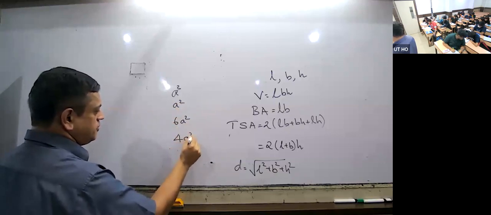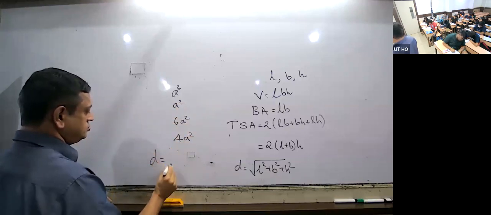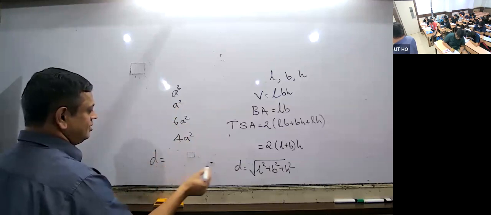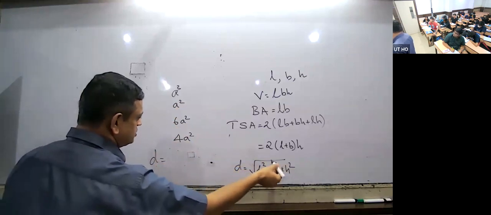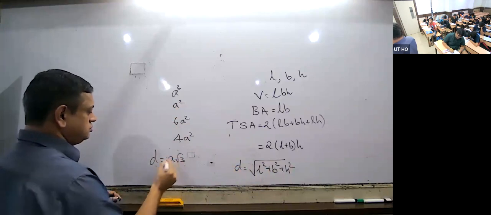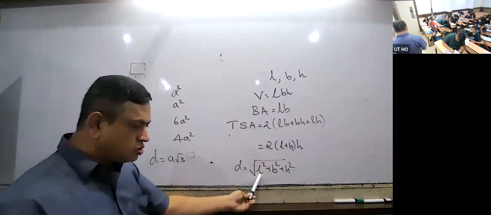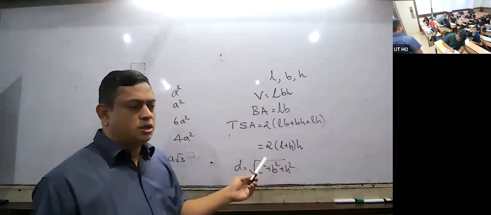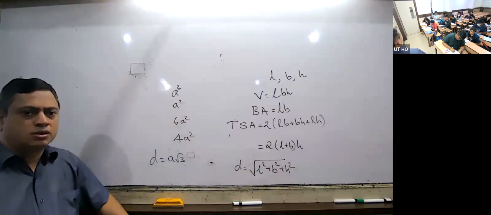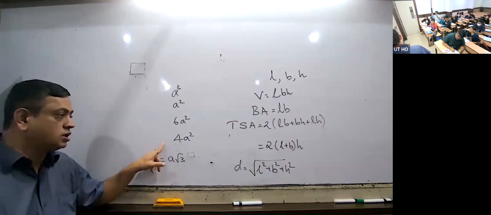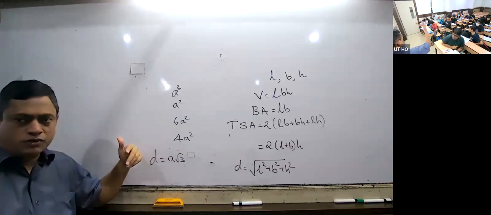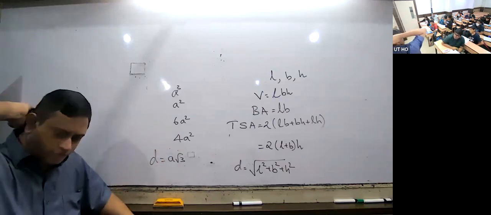Diagonal: all three are equal to A, no? A square plus A square plus A square is how much? 3A square. So diagonal is under root 3 A square, or A root 3. This is called the lateral surface area. The lateral surface means the area of the vertical faces.